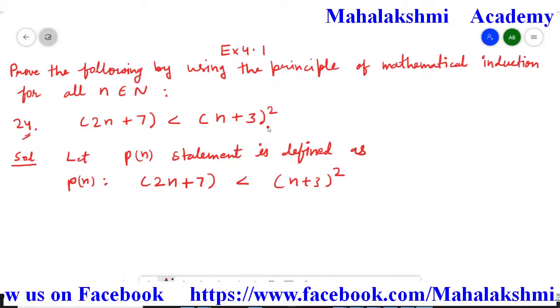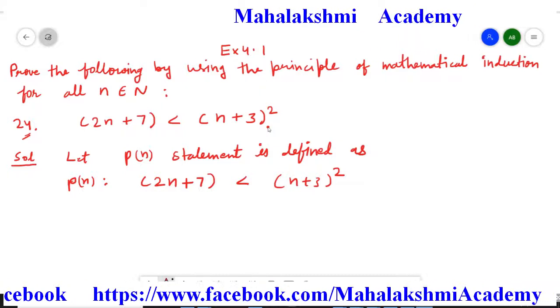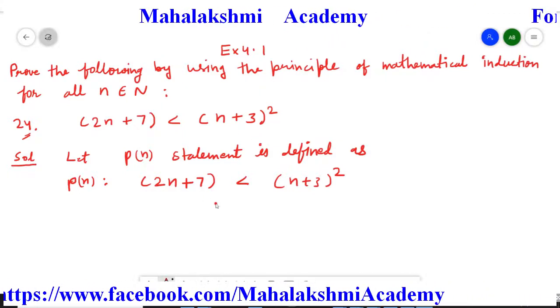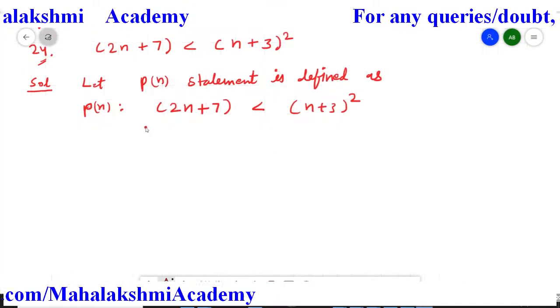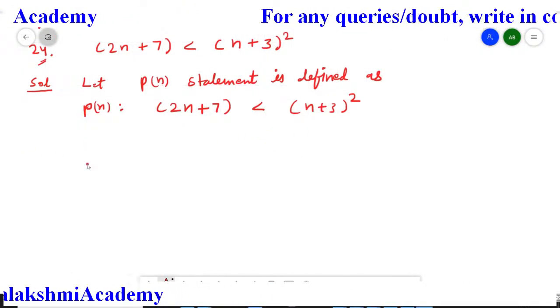Now the principle of mathematical induction is mainly completed in 3 steps. The first step is we have to find out whether the given statement is true for n equal to 1 or not. So we will do step first now.